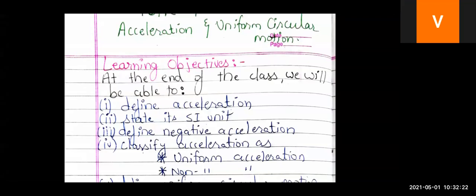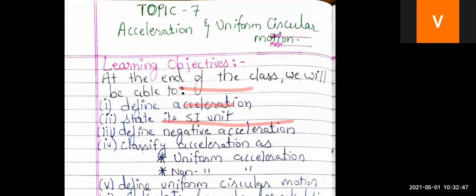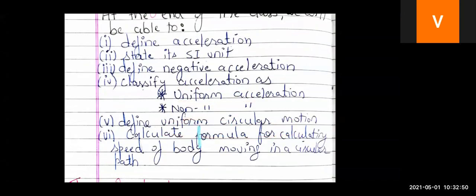So the first learning objective is, children, you will be able to define acceleration. You will be able to give the SI unit of acceleration, right? Now, acceleration possible are of three types: negative acceleration, positive acceleration, and zero acceleration. So you will be able to define these three types of acceleration, right? Then you can classify acceleration into uniform acceleration or non-uniform acceleration. Okay, this is all about acceleration.